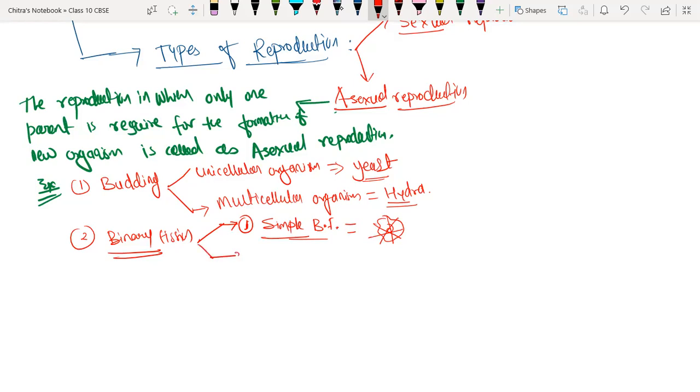Next, first we will understand transversal binary fission. Again, here BF means binary fission.